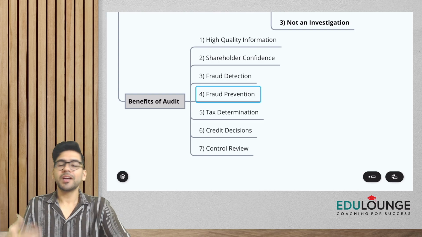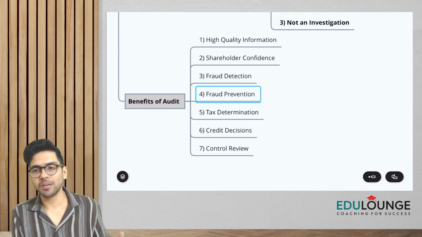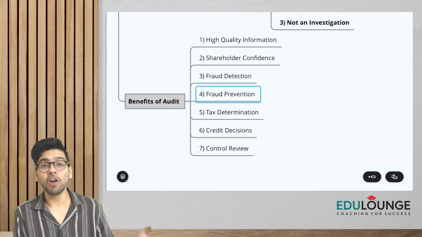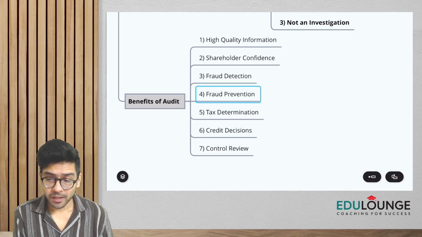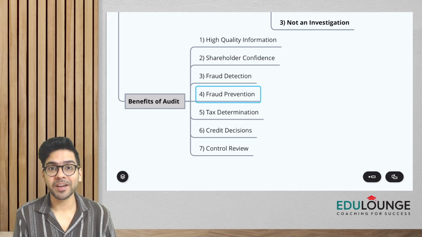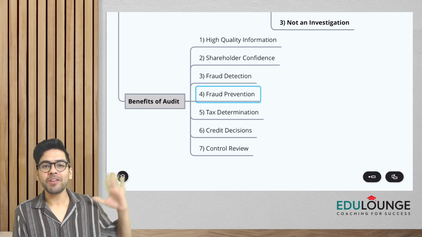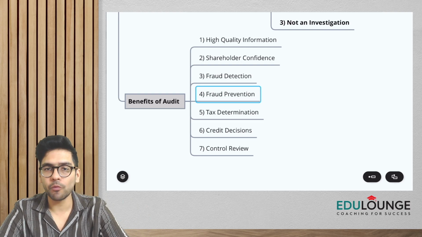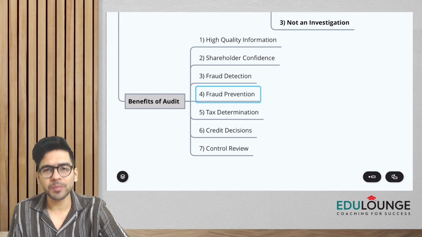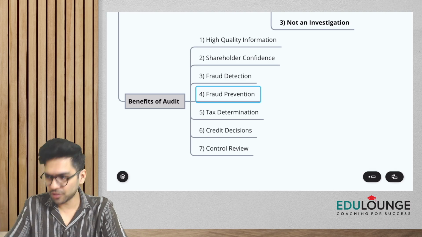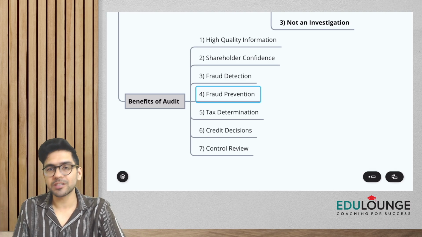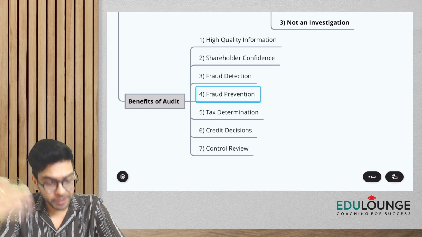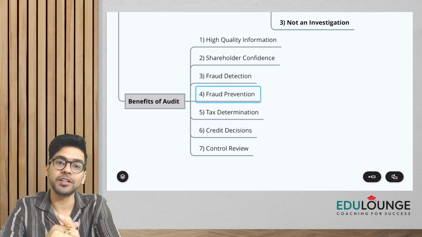Now, guys, one of the users of the financial statements, all of you know this, is the government, right? Why would the government be interested in our financial statements? For the purpose of determining the taxes. So one more benefit of audit is tax determination. When you submit audited financial statements to the government, they rely on the financial statements being correct, and that the tax amount calculated on the basis of the financials is also correct. So government authorities use audited financial statements to determine the tax liabilities of a business.